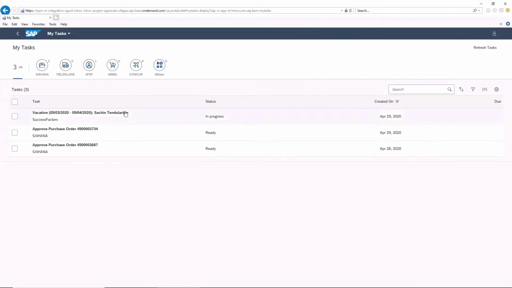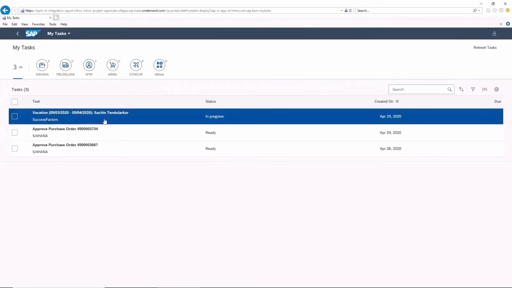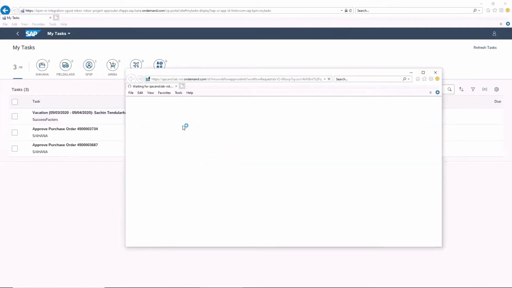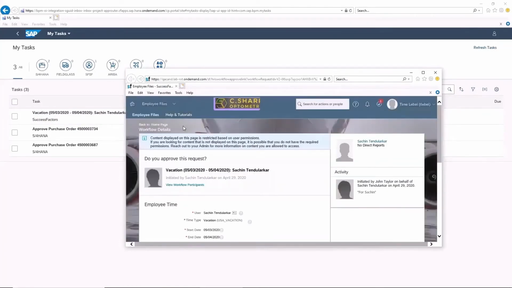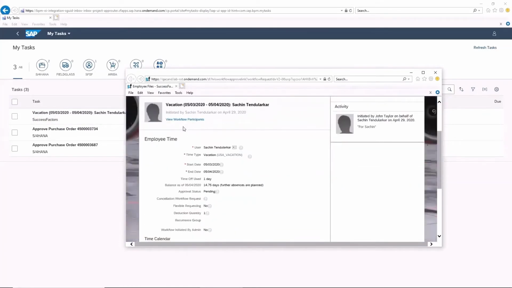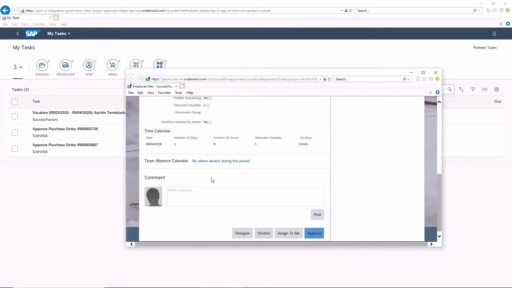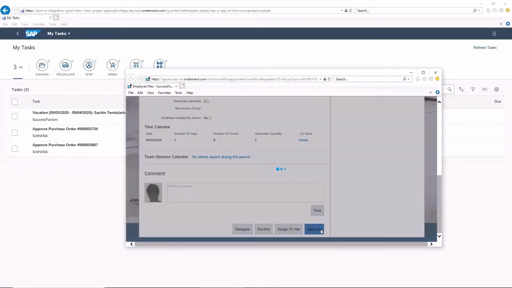Great. So now we want to go through the vacation request. Again, going to deep link back into the SuccessFactors system. Now, different to the jury duty request, what we're going to see is we have a balance, because now they're asking for vacation after jury duty is over. They want 1 day vacation. They have enough in the balance. I have no issues with the date they're asking for, and we'll go ahead and approve that one as well.